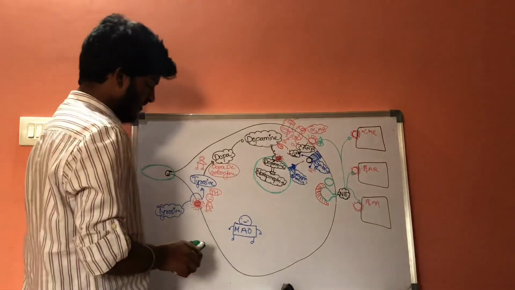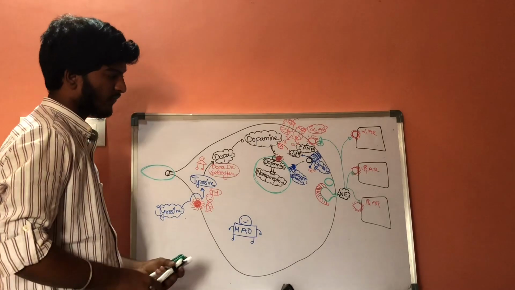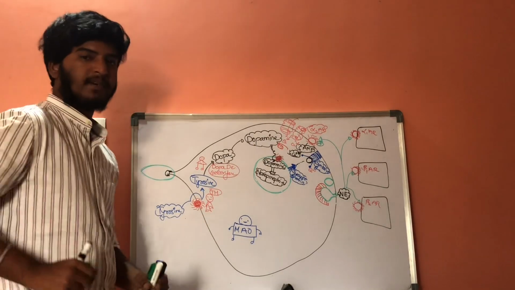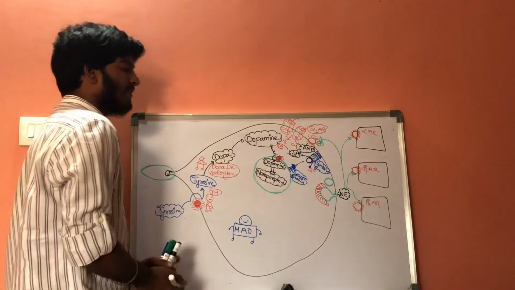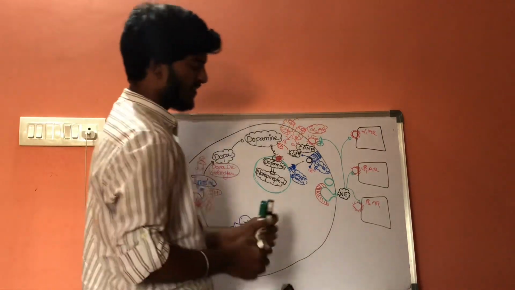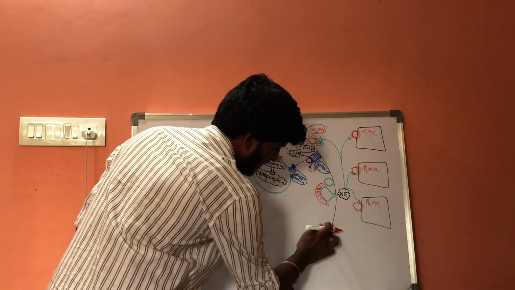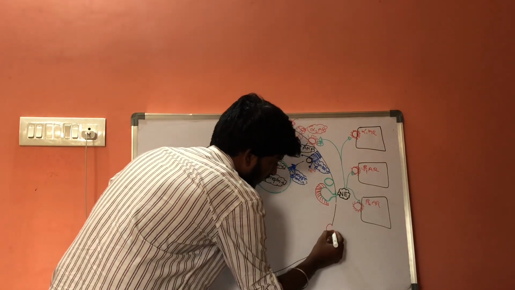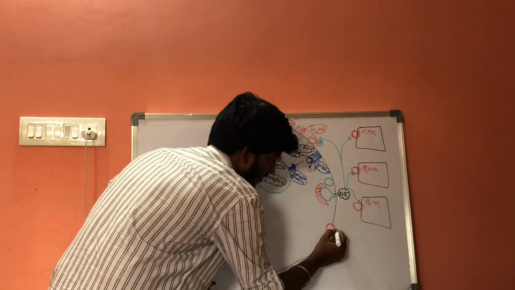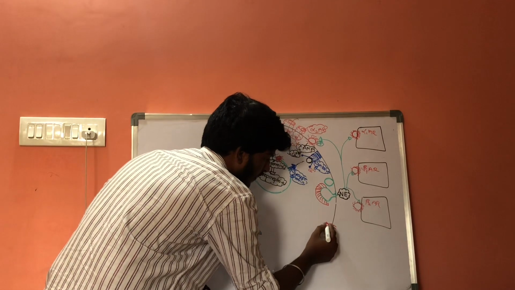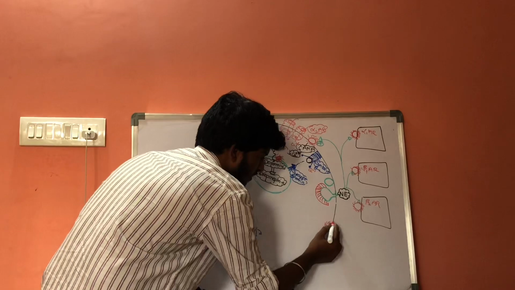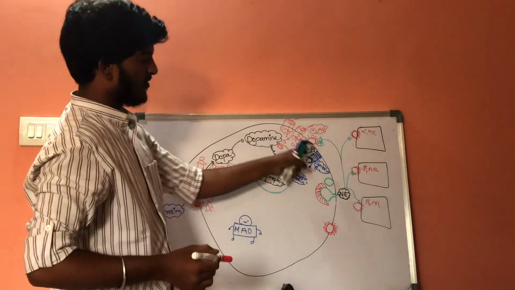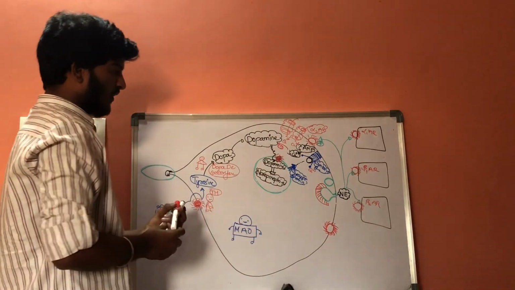Now this norepinephrine, let us consider 100% of norepinephrine is released. There is a special mechanism: there are special transporters which are present on the surface of the post-sympathetic neural fibers.